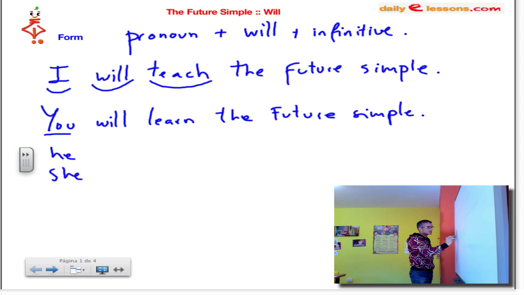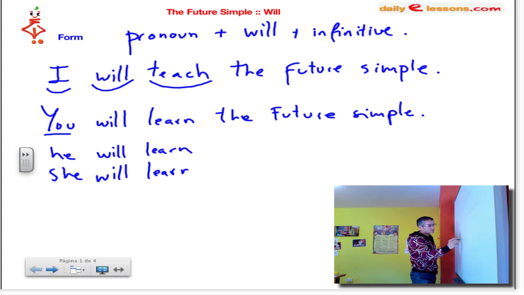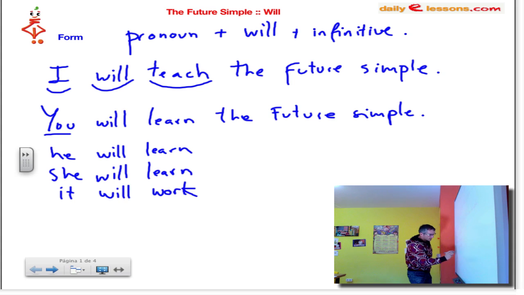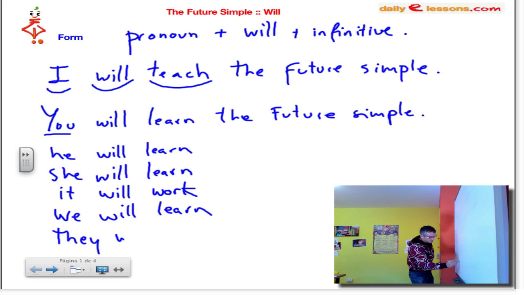She will learn the future simple, etc. So all the persons, all pronouns have got the same form. It will work, for example. We will learn, you is exactly the same, so there's no need to repeat it. And they will study, for instance.